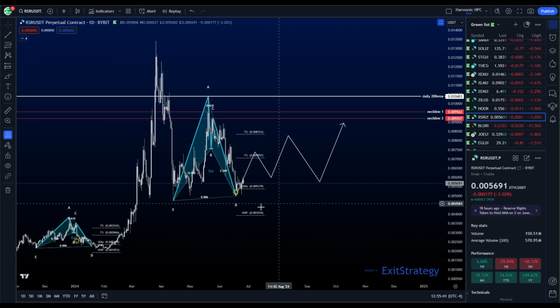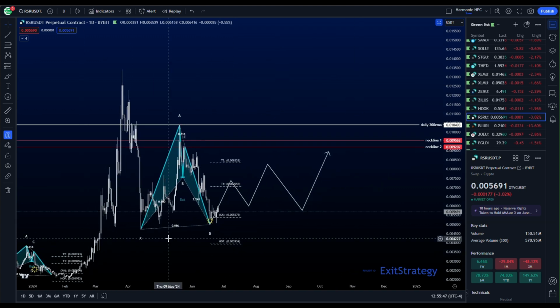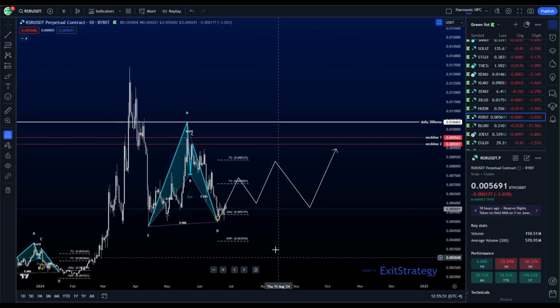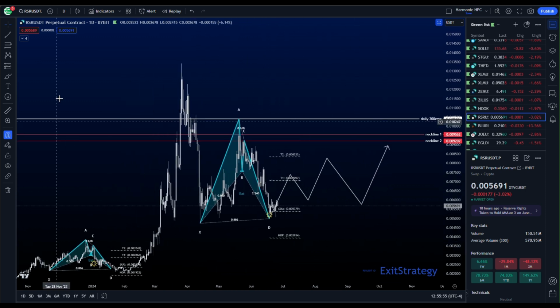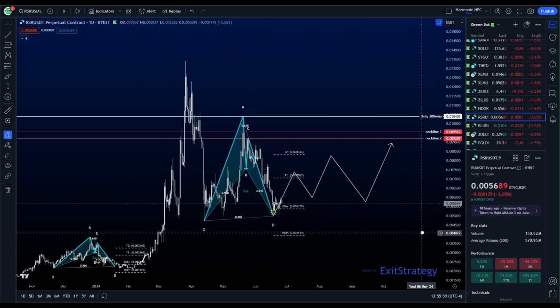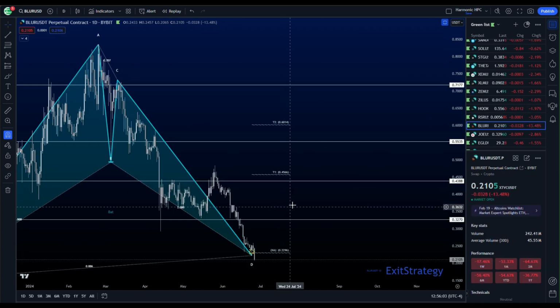RSR has a daily bat pattern. This is a smaller pattern than some of the other ones we've been watching. That's fine. We can see that again. Bats tend to like continuation. This was sort of an expected movement. You don't always get these big explosive runs. Sometimes you just get back and forth. But it's good to see all these patterns forming on the daily time frame.